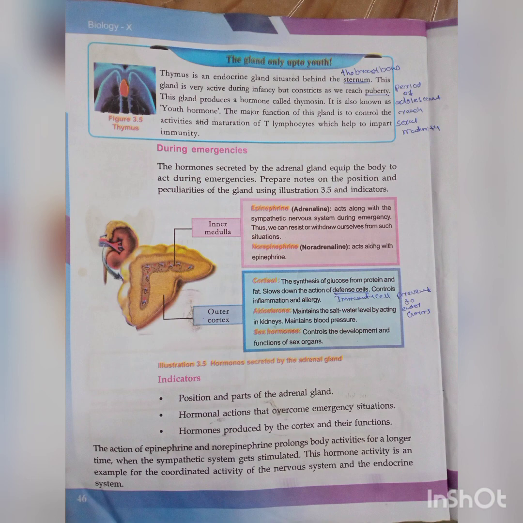This gland is very active during infancy, in children and babies. But its activity decreases when you are reaching puberty. Puberty means a period of adolescence. Adolescence means you are reaching sexual maturity, and that is known as puberty. After 18 years all of that is known as puberty. This gland produces a hormone called thymosin. Which gland? The thymus gland produces the hormone known as thymosin.